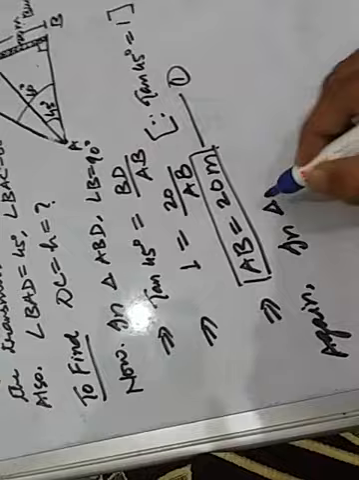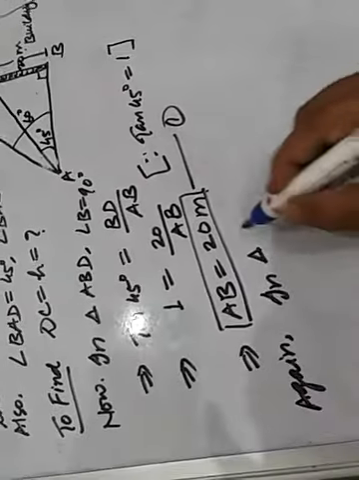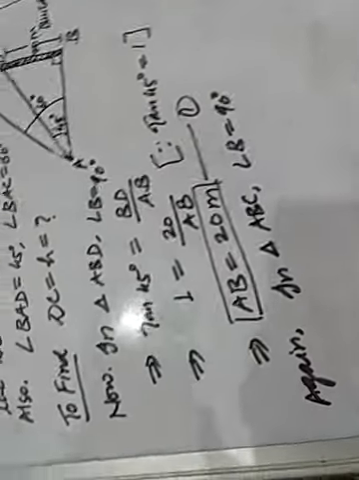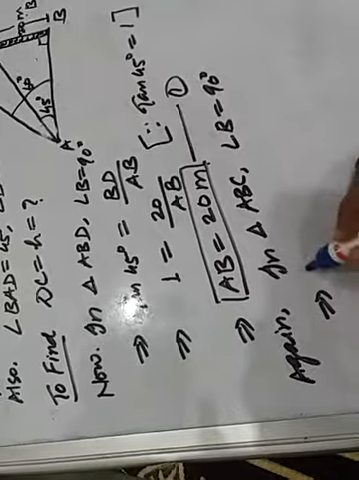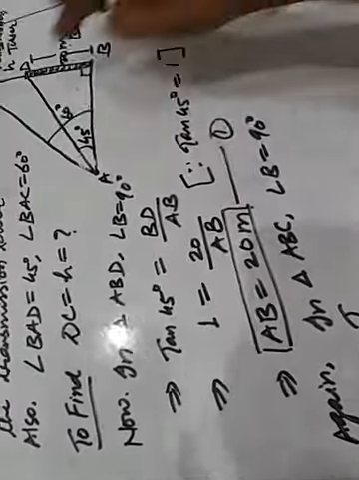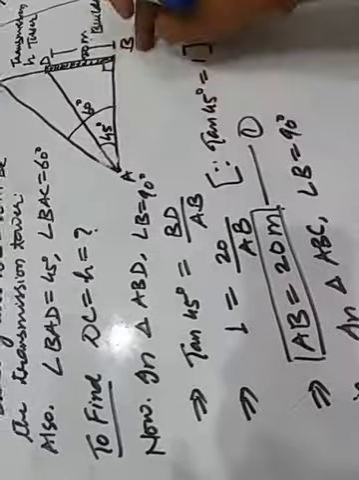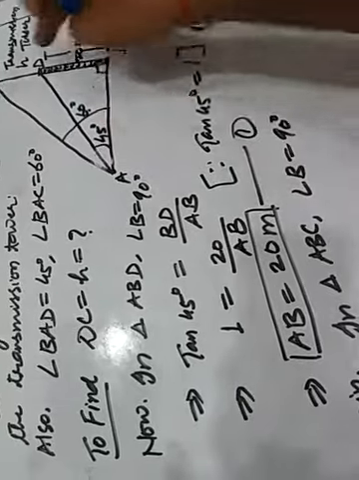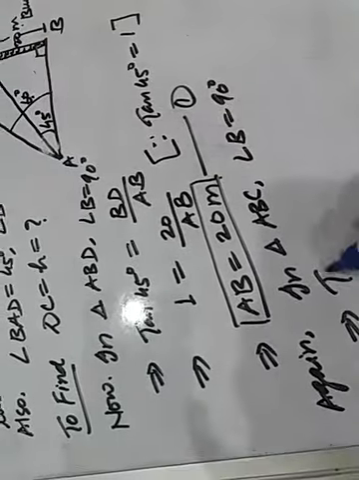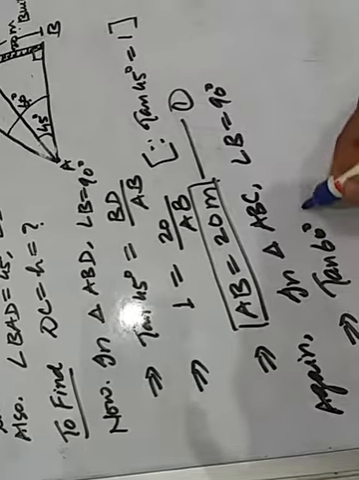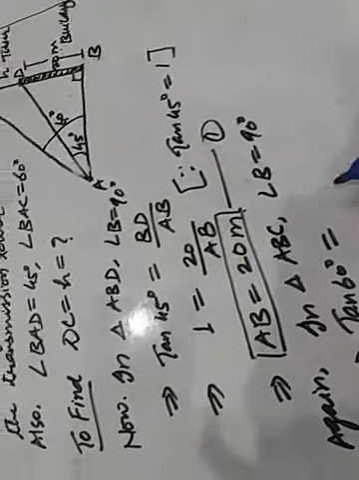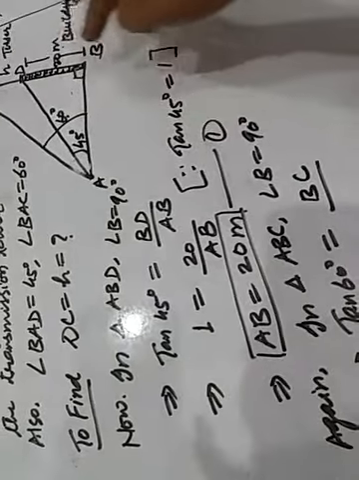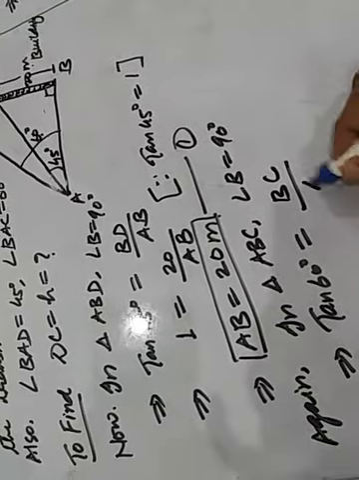Now again in triangle ABC, angle B equal to 90 degree. This implies that tan 60 degree in bigger triangle. Children, look at here. In bigger triangle ABC, the acute angle is 60 degree. In the smaller triangle ABD, acute angle was 45 degree. So tan 60 degree equal to perpendicular upon base, that is BC upon AB.